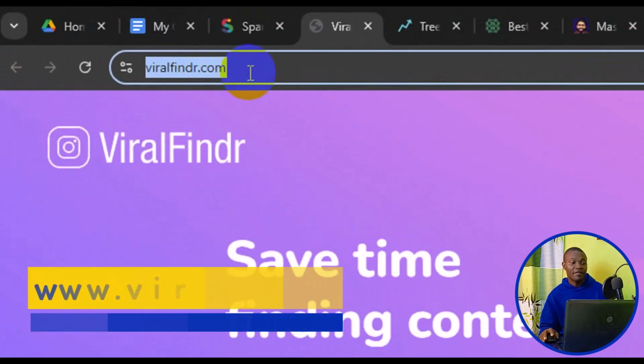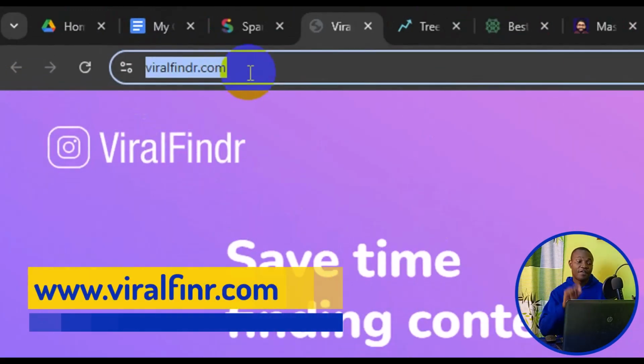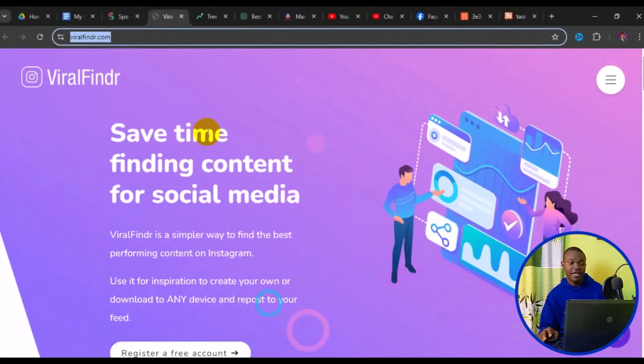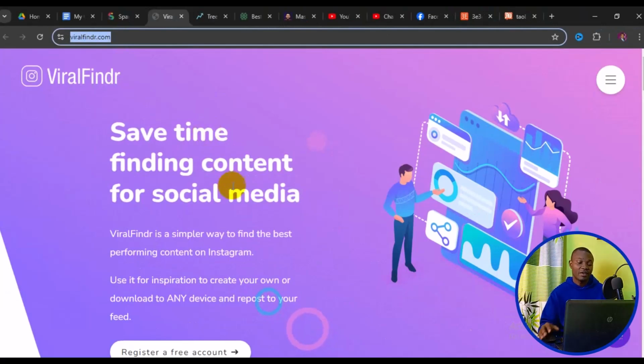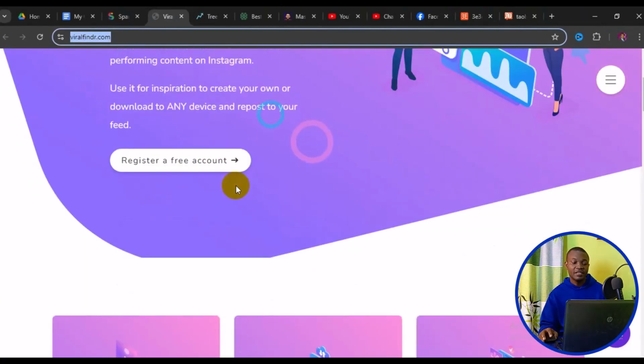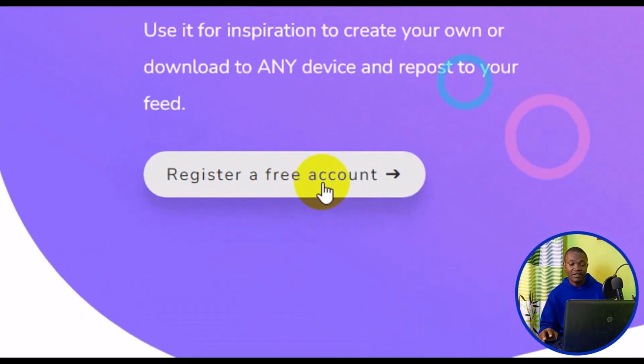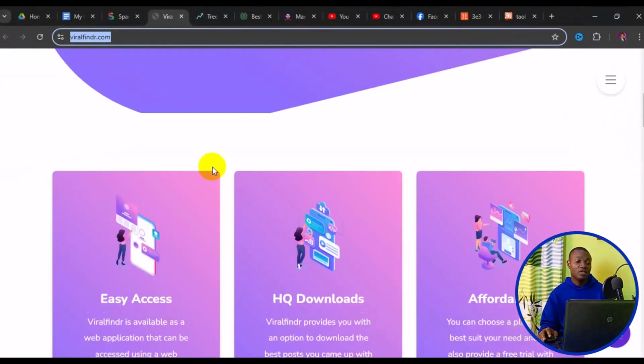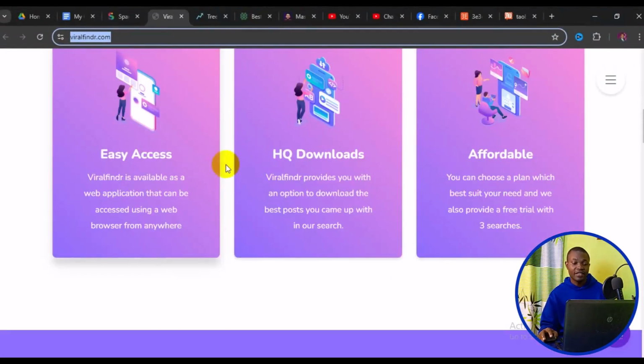So the second one I have for you here, if you go to viralfindout.com, it takes you to this particular website. If you are a content creator for social media platforms like Facebook or Instagram or TikTok, this website is a go-to for you. What you need to do is to simply create a free account, click on register a free account, then sign up with your Gmail or Yahoo account or what have you.